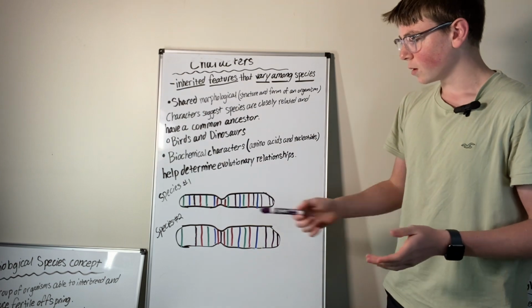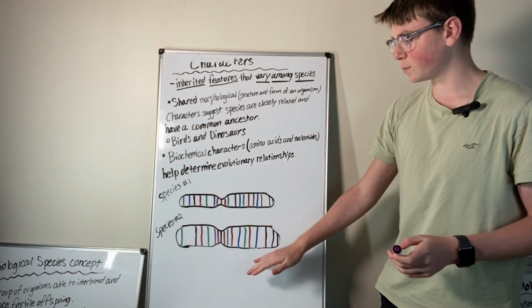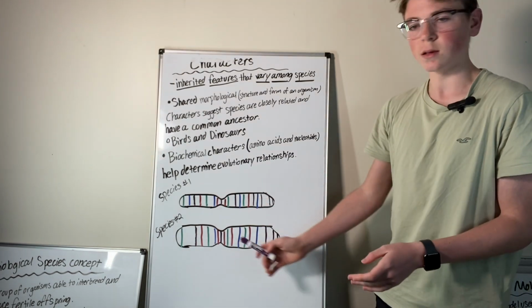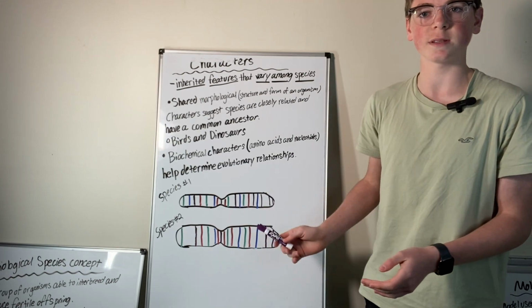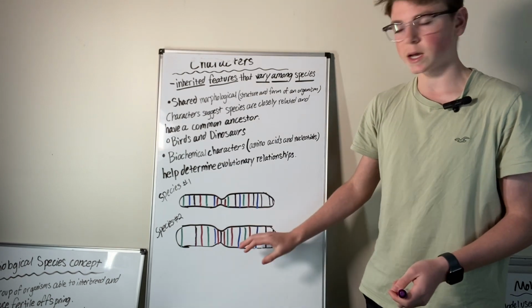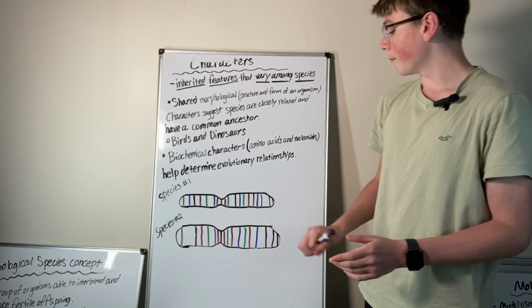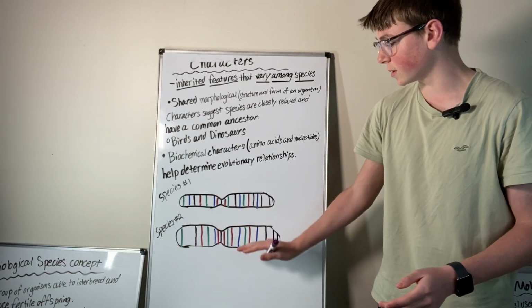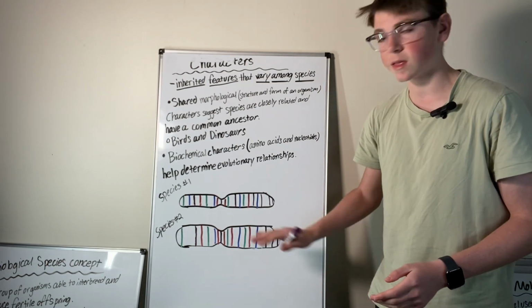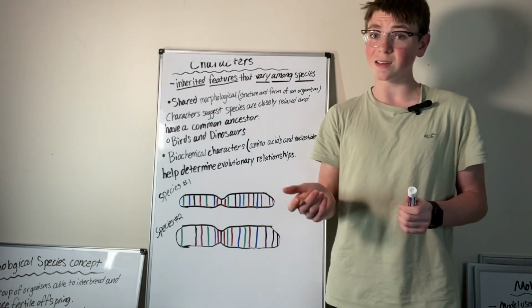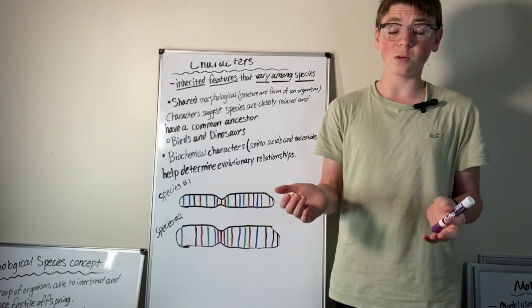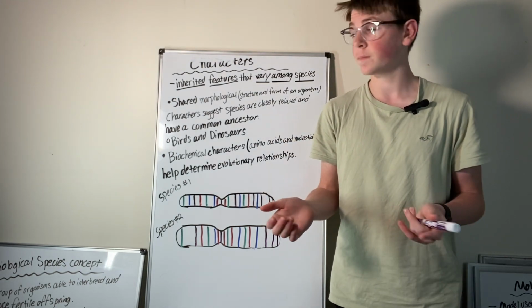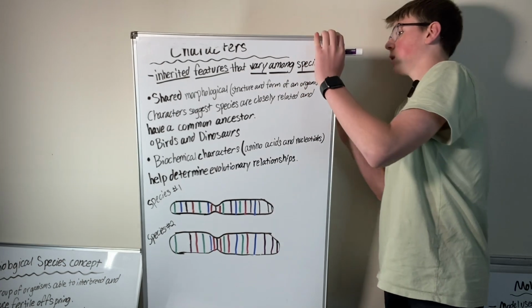Like here, we have species 1 and species 2. I see there are some clear differences. Don't mind the chromosome size, they were supposed to be the same. But I see there are clear differences, but there are many things that line up. So I'm guessing they're quite closely related. That's just an inference. But that's what you would do with biochemical characters.